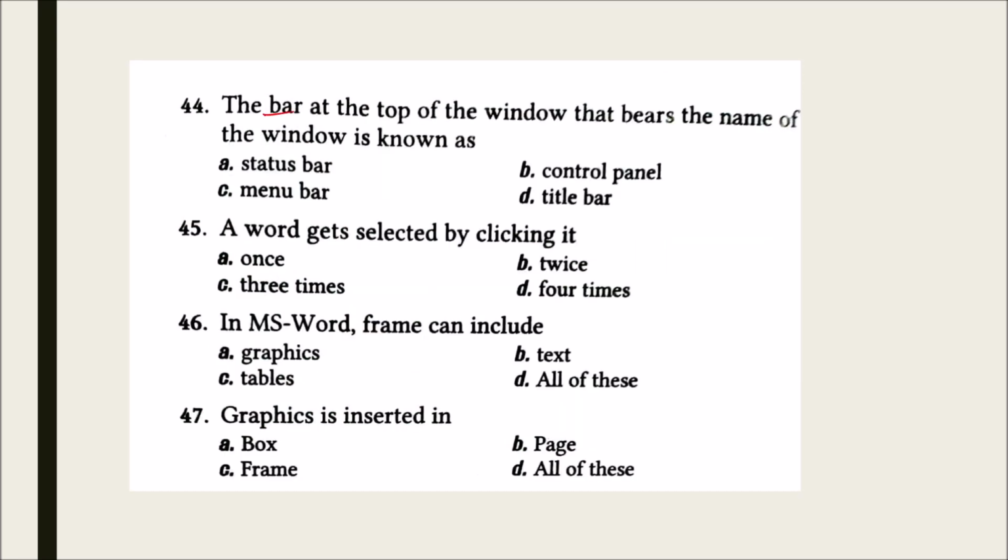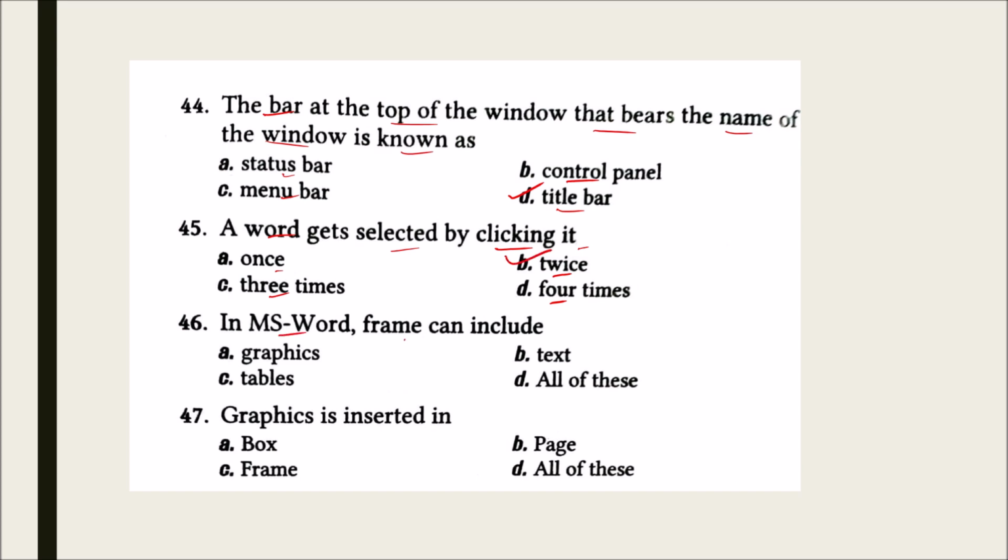The bar at the top of the window that bears the name of the window is known as status bar, menu bar, control panel, or title bar. And the correct option for this is D, that is title bar. A word gets selected by clicking it once, twice, 3 times, or 4 times. And the correct answer for this is B, that is twice.